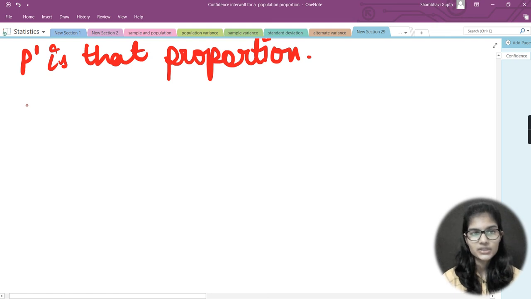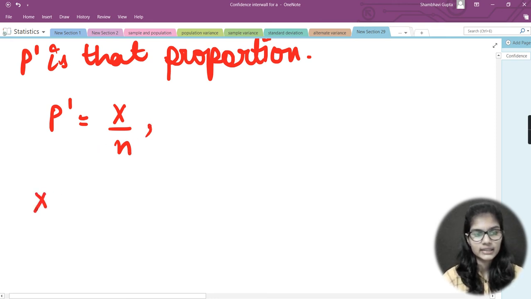Now what comes next is one formula, that is p dash. p dash was my proportion, the random variable for the proportion. So p dash is equal to capital X upon n. What does this capital X refer to?